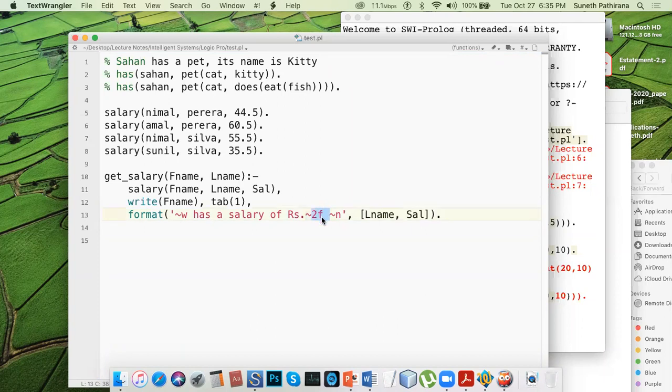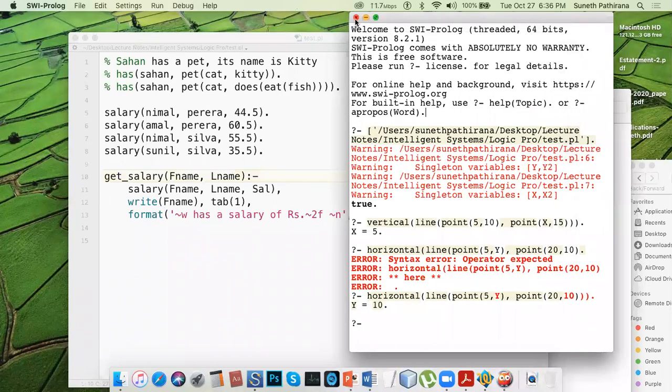F means a floating point or real number, so that will be matched with this particular salary variable. So this function is written to search and match the first name of the person, then the last name of the person, and the salary of a person. That means if you specify the first name and the last name, the function should find the corresponding salary value that he is earning.